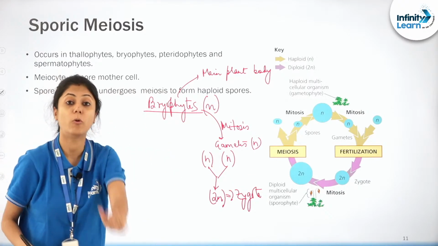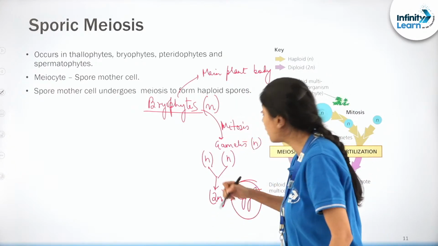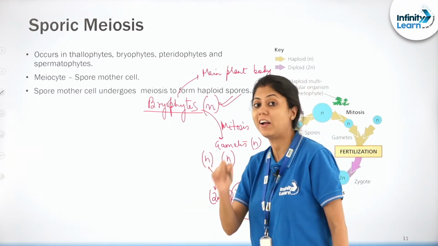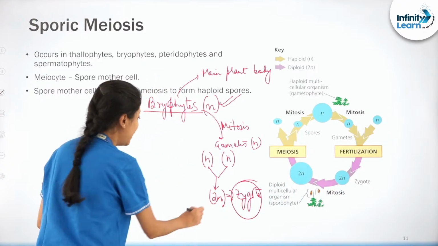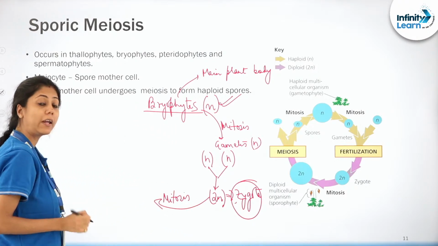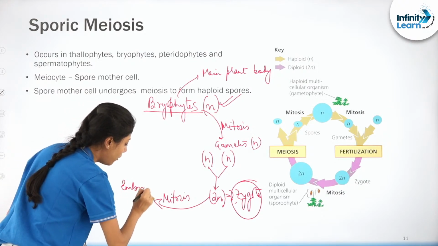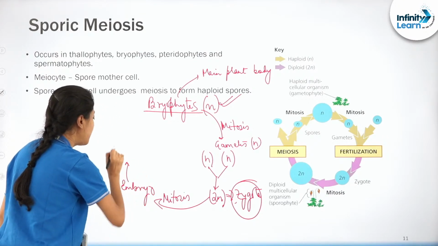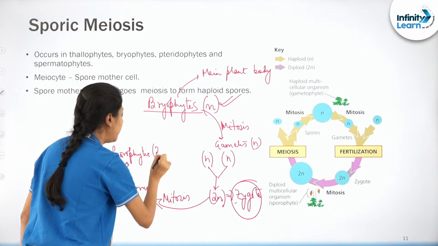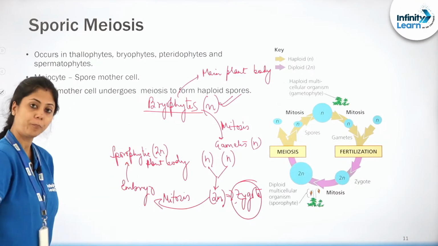Zygote. Now listen to the twist, there is a twist here. This is the place where the twist is. Now this zygote that is formed, though the main plant body is haploid, it will not undergo zygotic meiosis. What will happen? You see, this zygote will undergo mitosis and it will produce an embryo, and this embryo will produce the sporophytic or diploid plant body. Okay, till now no meiosis has happened, okay?